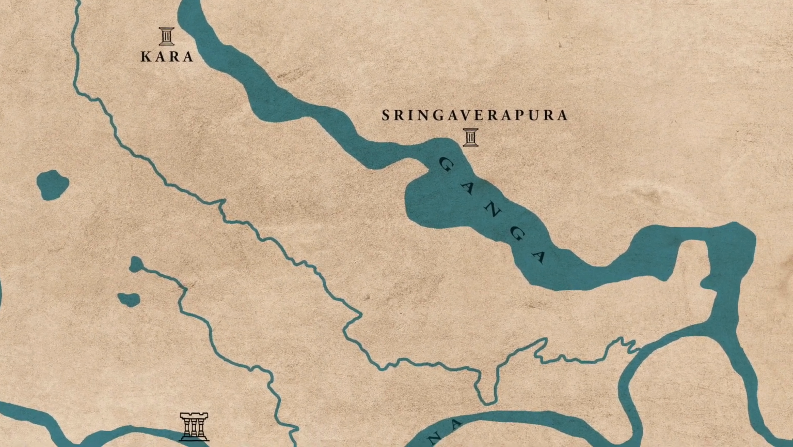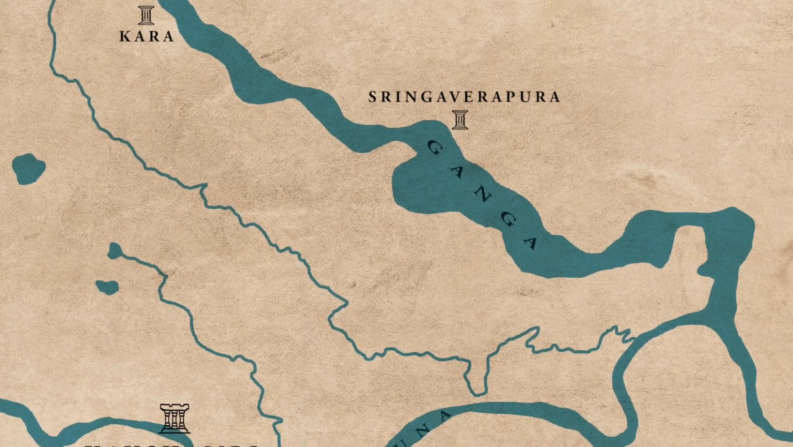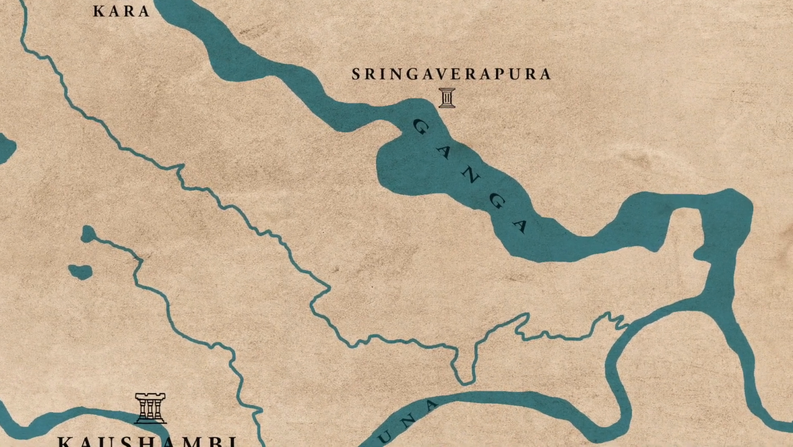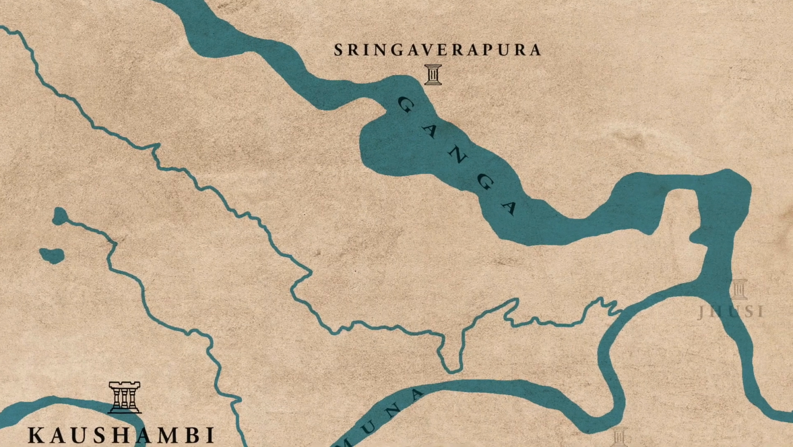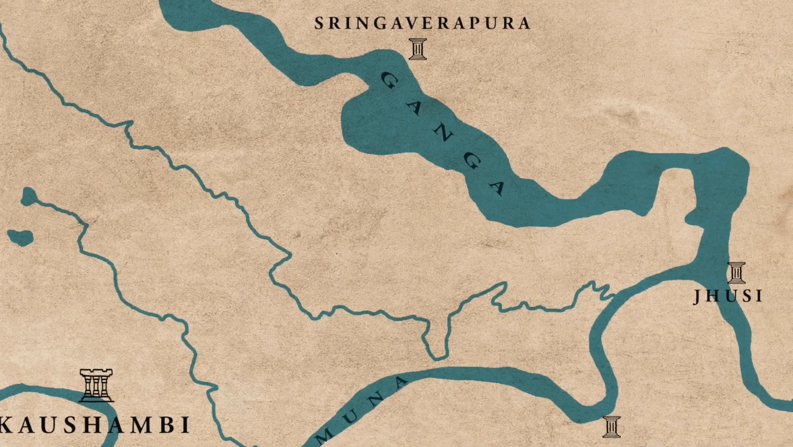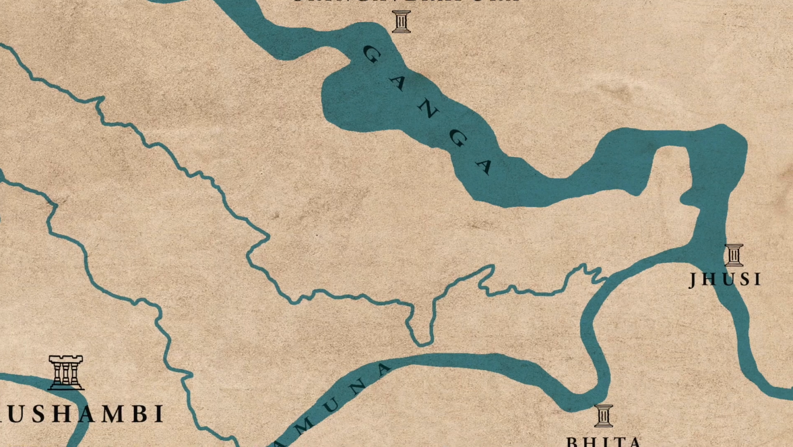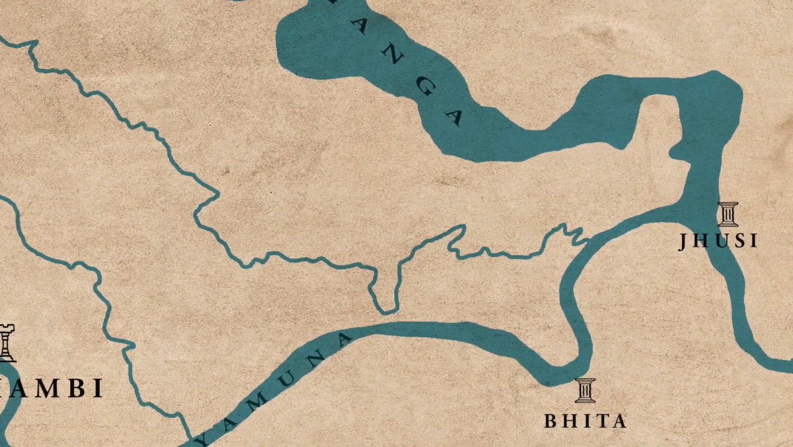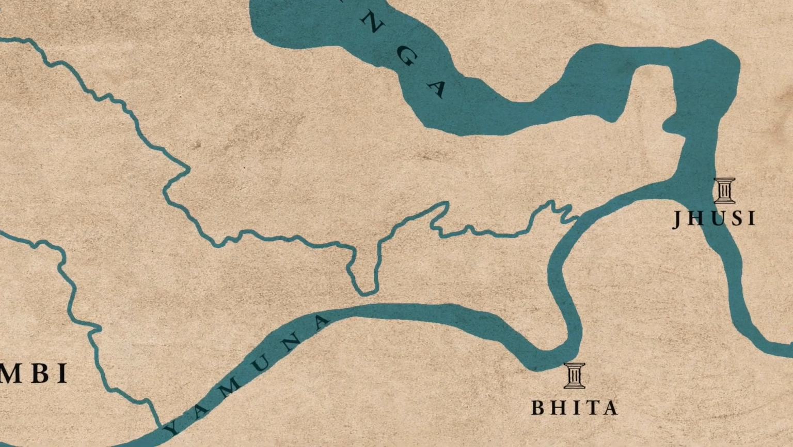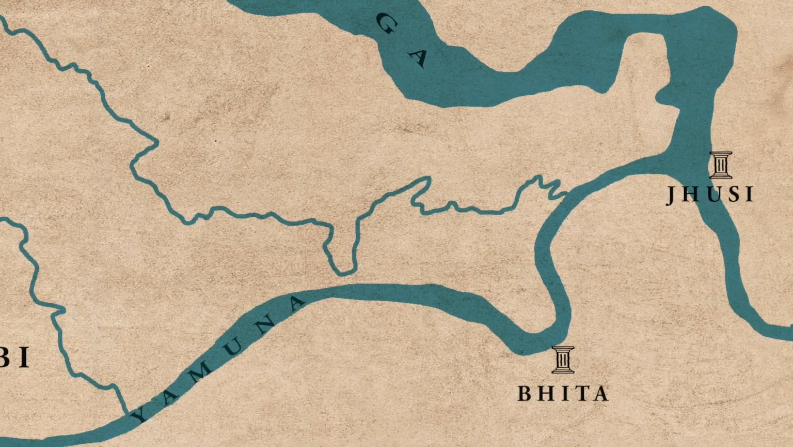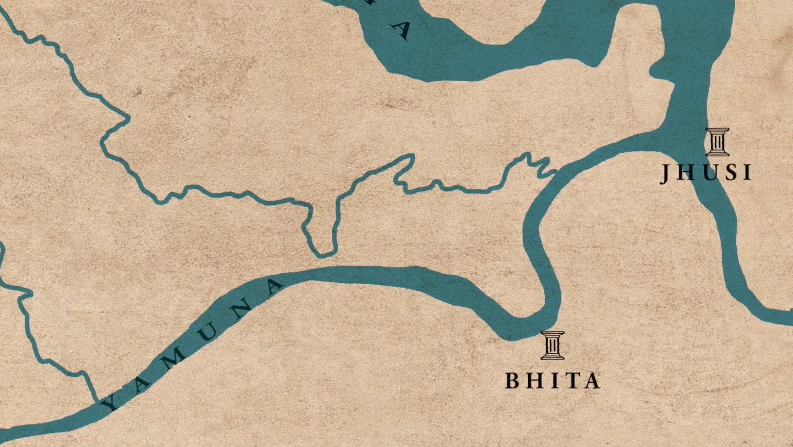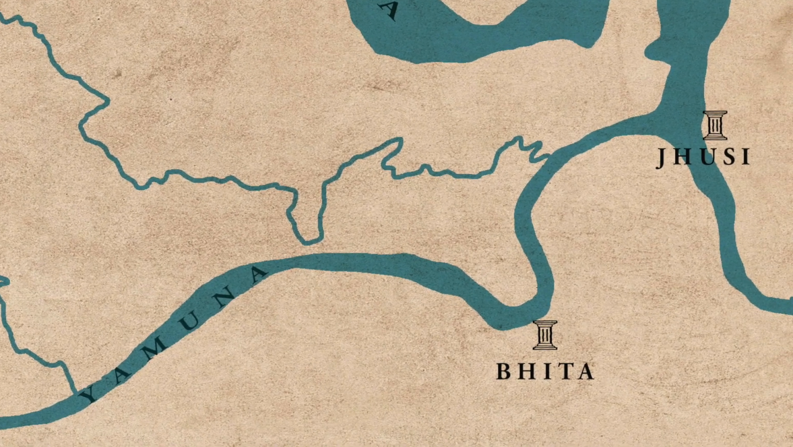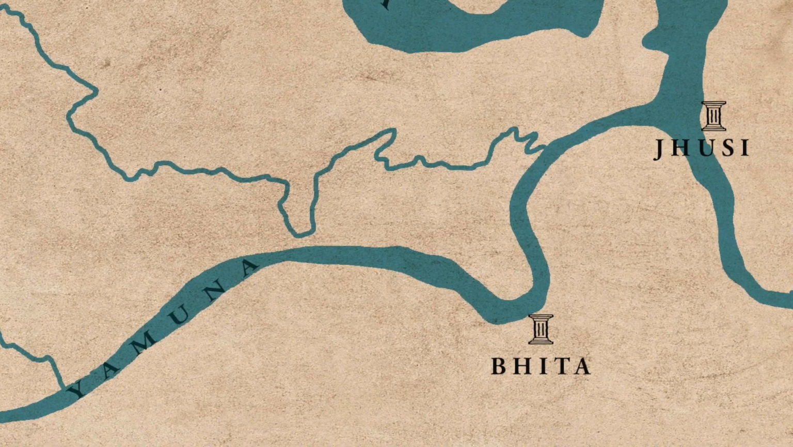But now during this period, we find that these two secondary centers are there, but there are also two more secondary centers or towns that have come up. These two towns are located at Bhita and Jhusi. These two new settlements were also fortified, and the size of Bhita during this time was around 19 hectares and the size of Jhusi was around 30 hectares.